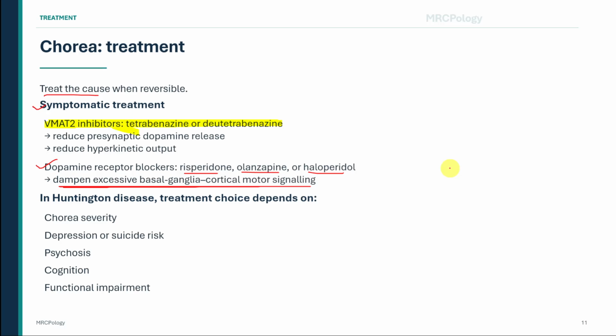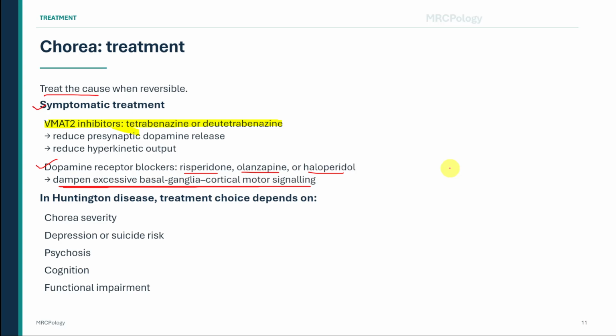In some patients, suppressing the movement too aggressively can worsen rigidity, bradykinesia, swallowing, balance, or general function. A patient with prominent psychosis or behavioral disturbance may benefit from an antipsychotic that also reduces chorea. A patient with significant depression or suicide risk requires particular caution with dopamine-depleting therapy.